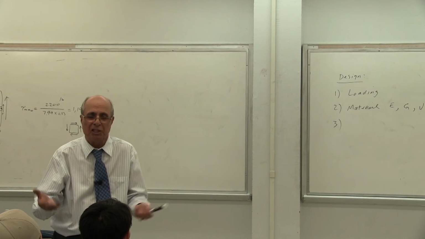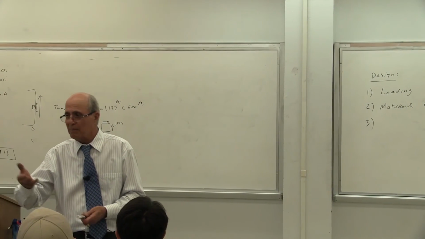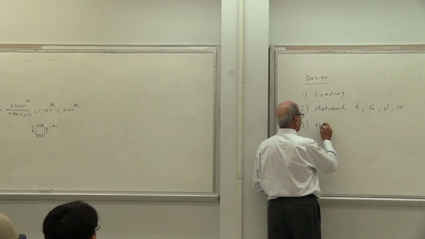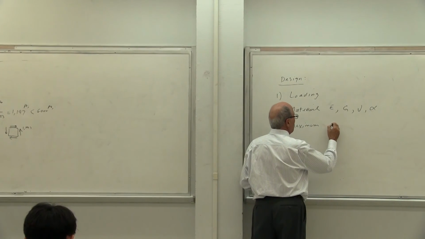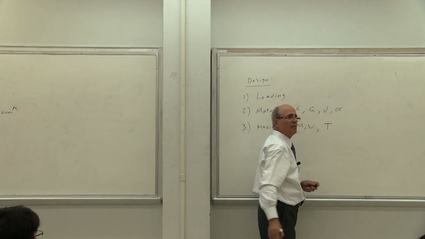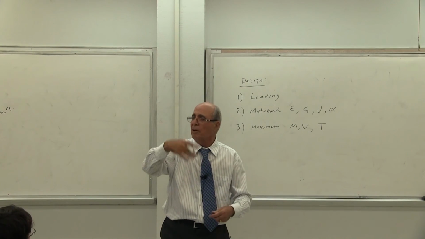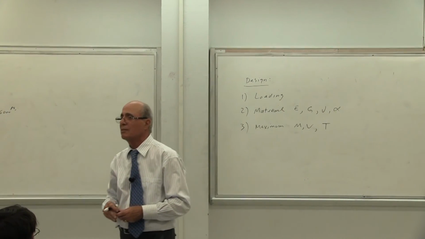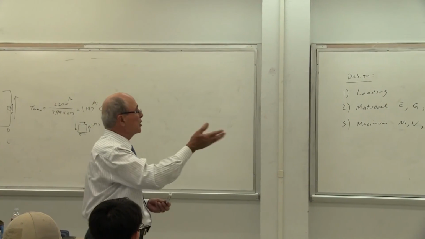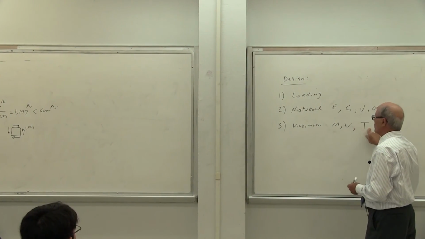Why did we draw the shear and moment diagram? Everybody knows the answer. To find the maximum moment and maximum shear. So we want to calculate the maximum M, what else? Shear, what else? T, the torque. Is that correct or not? Remember in the torque shaft, we have to go through the shaft from beginning to end, find out torque here, torque there, torque there. There is always not one torque. There are several torques applied. Somewhere the torque becomes the highest value. That highest value, because I need that to find my stresses.